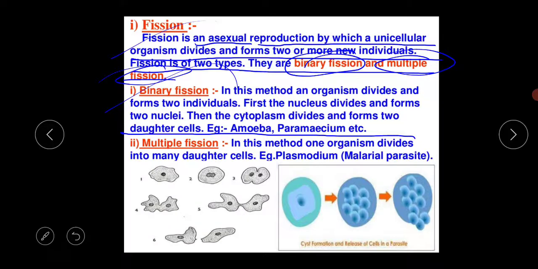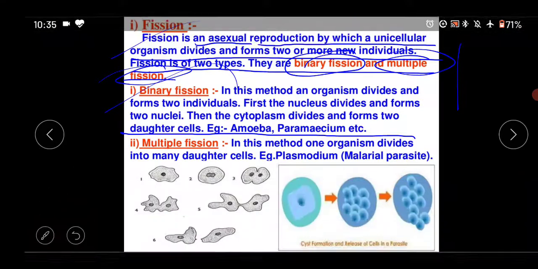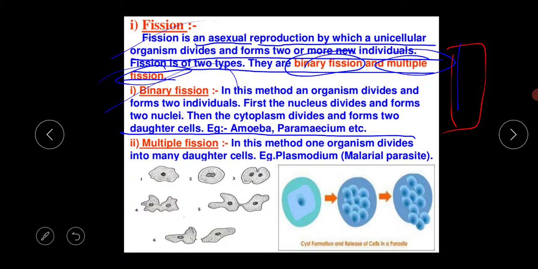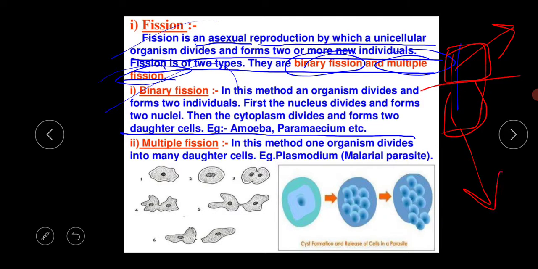So I am repeating again what is the basic meaning of binary fission. Fission means just division. Suppose there is one individual. In this mode of asexual reproduction, the unicellular organism divides into two or more individuals. So this is part 1, this is part 2. From part 1, one new organism is formed, and from part 2, another new organism is formed.